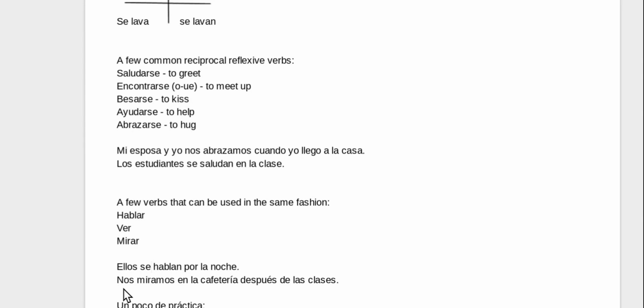And then with mirar, nos miramos en la cafetería después de las clases. We see each other in the cafeteria after classes. And then with ver, you can kind of do the same thing, basically, as mirar. So most verbs you can do this with, which is kind of cool.